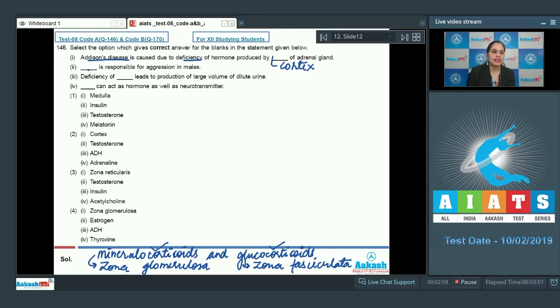The next statement given is blank responsible for aggression in males. And which hormone is responsible for this aggression in males? It is testosterone.